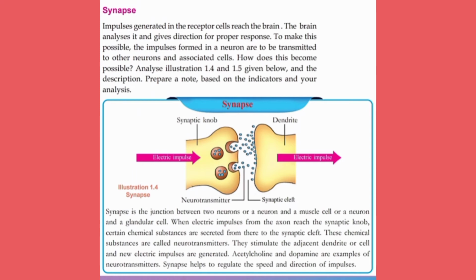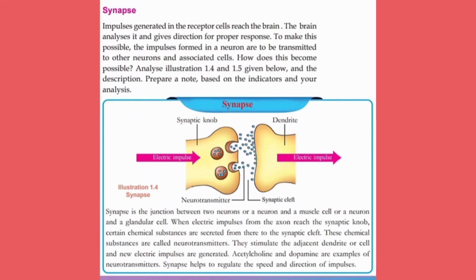When we observe the diagram shown here, it is a diagram of a synapse, which is marked as the synaptic knob. Some round shaped structures are there, and the dendrite. The arrow mark is marked as the electric impulse and the space in between is the synaptic cleft. The brown objects are neurotransmitters.